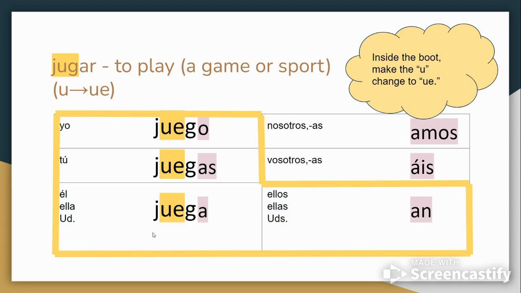Now, outside the boot, it stays just as my stem jug. No change there. It's outside the boot, stays as jugamos, jugáis. And now for the ellos, ellas, ustedes form, we're going back inside the boot, and so it's going to change to juegan. So I have the stem change take place in all the forms inside the boot. On your own paper, I want you to go and highlight the U to UE stem change that takes place in all the forms of the boot. You can pause the video if you need to.